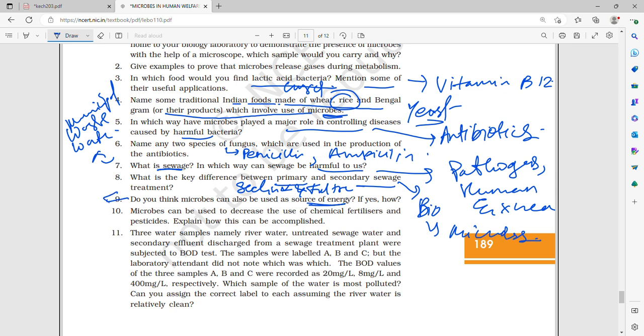Yes, microbes can be used as a source of energy because of biofuel, that is biogas. Methanobacterium is an anaerobic bacteria which converts your slurry, that is dung and water, into gobar gas by feeding on aerobic bacteria and fungi, flocks of bacteria. Microbes can be used to decrease the use of chemical fertilizers and pesticides.